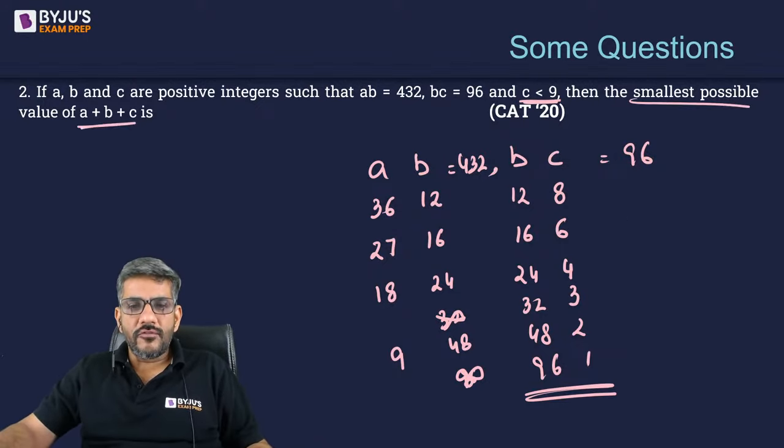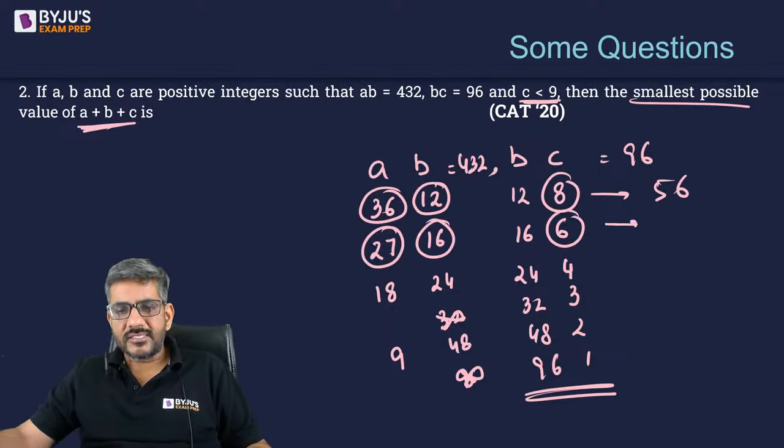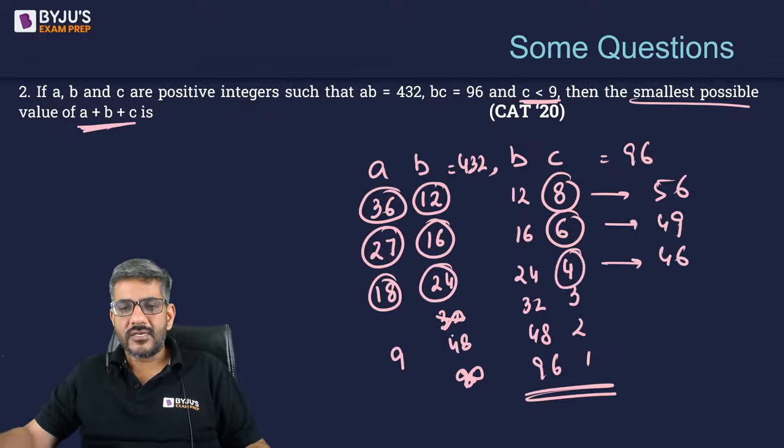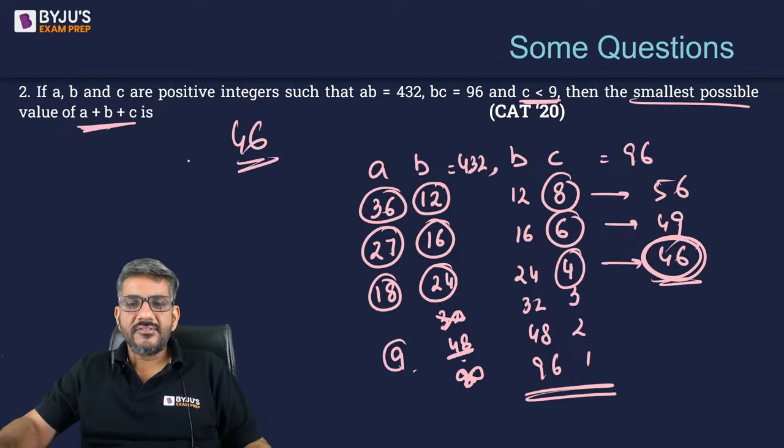Smallest possible value of A plus B plus C, 36 plus 12 48 plus 8, यहां पे अंसर आ रहा है 56. 27 plus 16 43, 43 plus 6 यहां से हमारा है 49. 18 plus 24 42, 42 plus 4 46, यहां से हमारा है 46. और यहां तो अकेला ही 48 बड़ा है. So therefore, the smallest possible value is 46, and that gives us the answer.